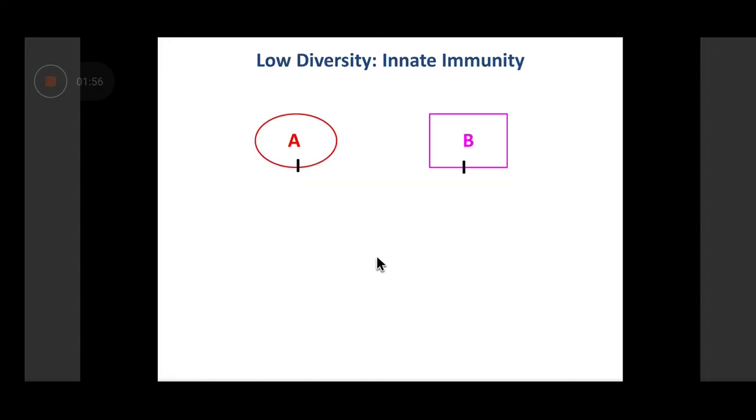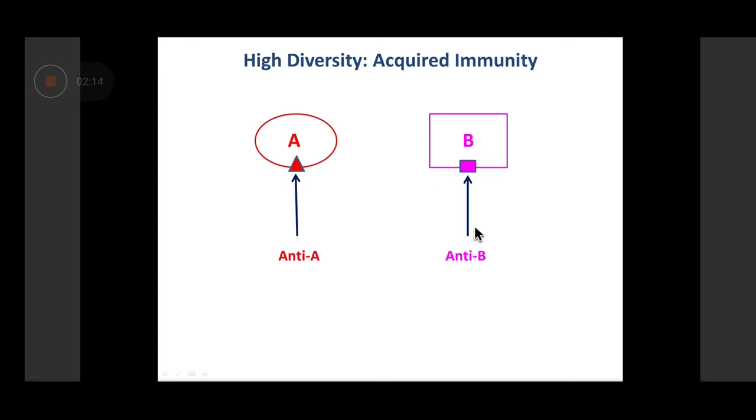And intertwined with this is the concept of diversity. Innate immune response, because it can broadly recognize multiple pathogens through some common factor, can act against A also and B also, but it broadly recognizes: okay, this is a bacterium, this is a fungus, this is a virus. It does not require high diversity.